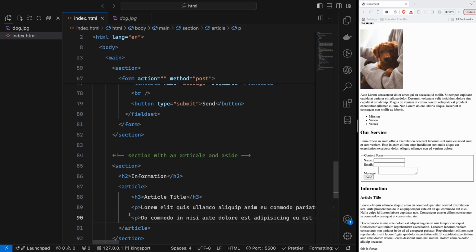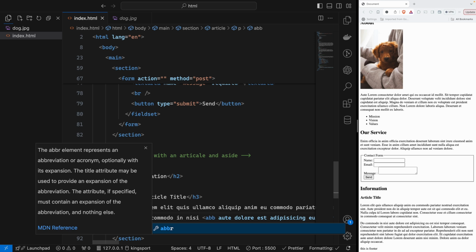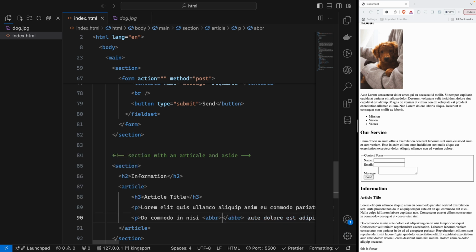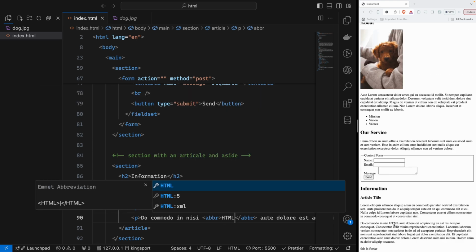So in HTML we have block level tags and inline level tags. That p is a block level tag. When you write another p under the p, it will break the entire line. Here as you see, it breaks from the first p, which we call a block level element tag. But if you write inside the p paragraph an ABBR, that abbreviation is, let's say, HTML. You will see the HTML here.